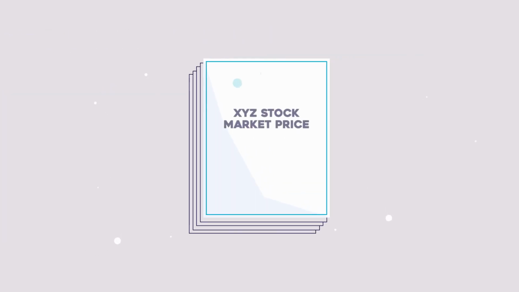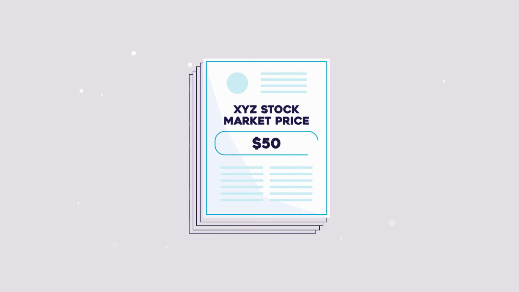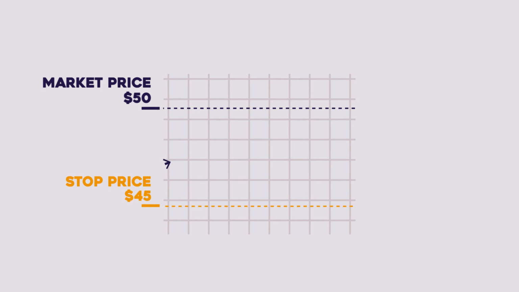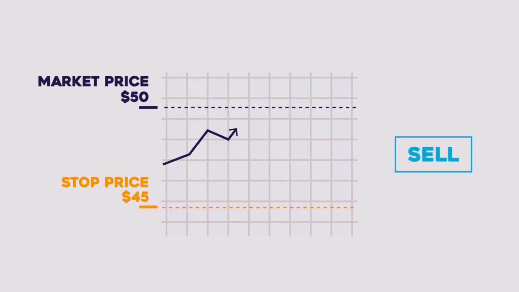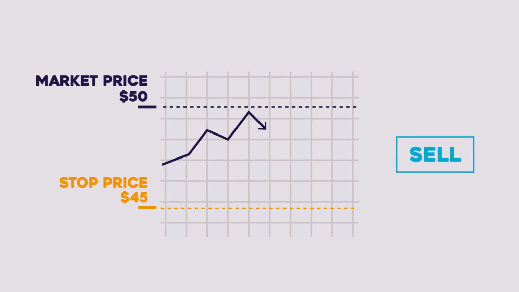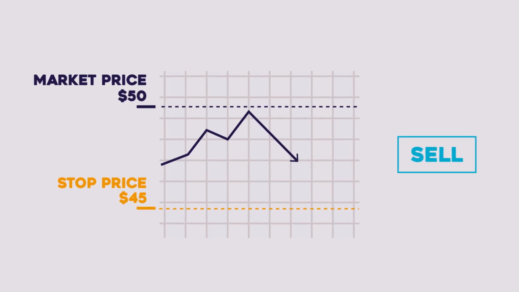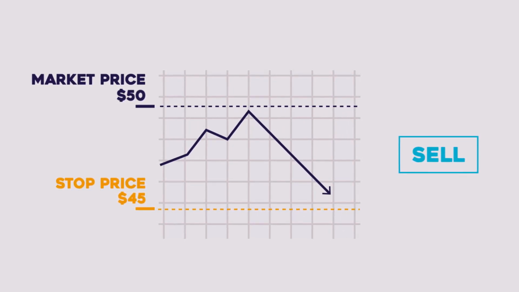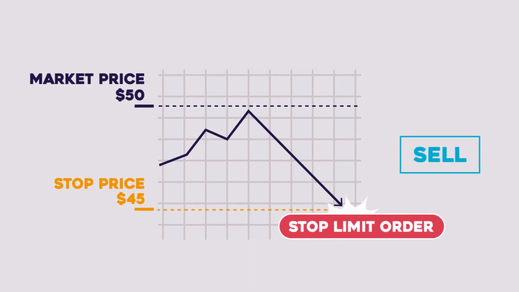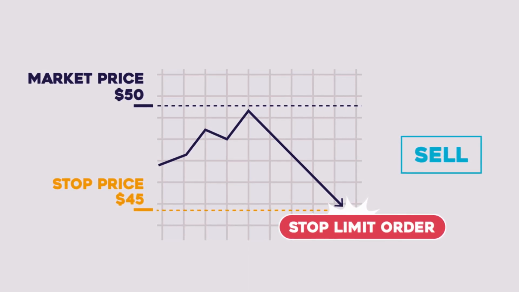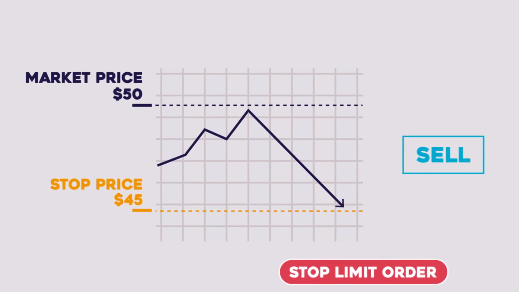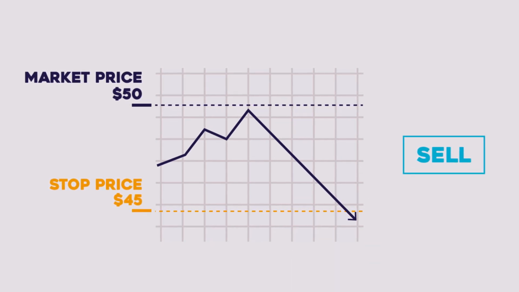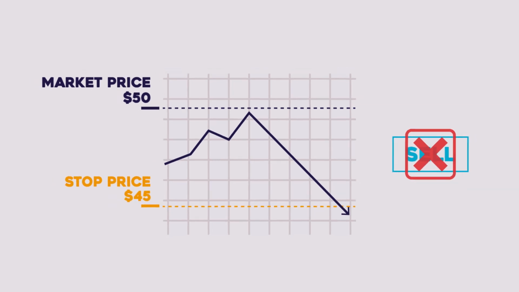Going back to your XYZ stock, which is $50 per share, you place a stop limit order of $45 as you want to sell your stock if the value begins to drop, but don't want your stock to be sold for less than $45. If the stock hits $45, a limit order is triggered and only gets executed if the stock's price is $45 or higher. If it falls below $45, the stock is not sold.